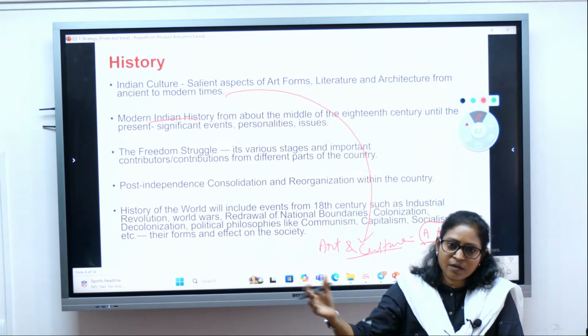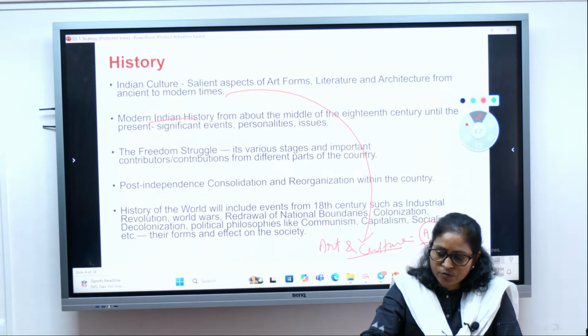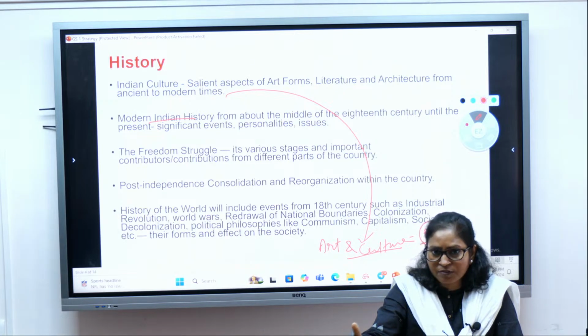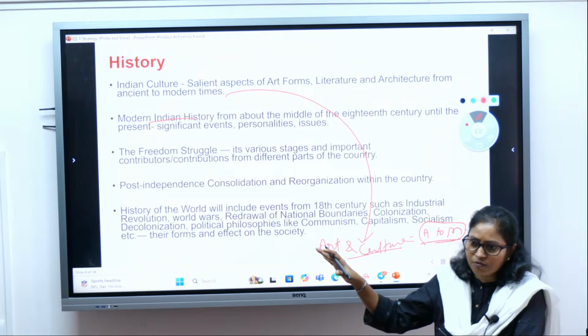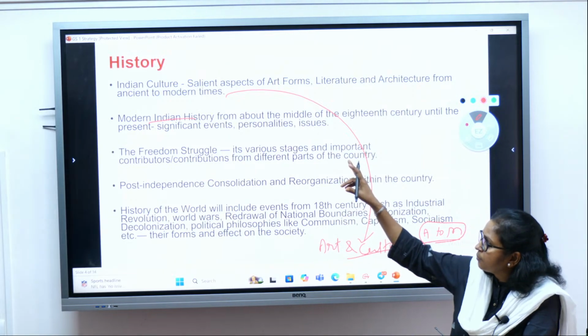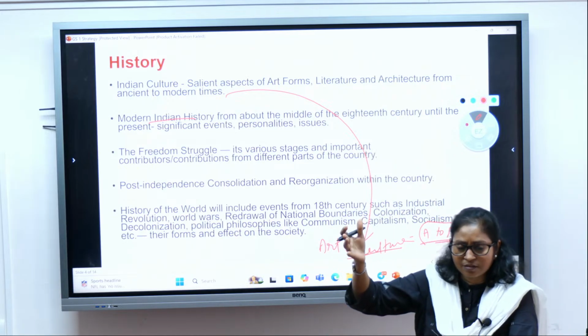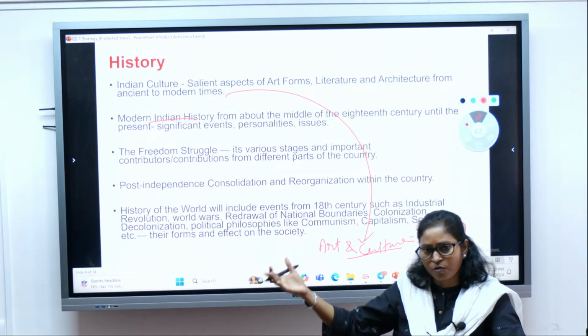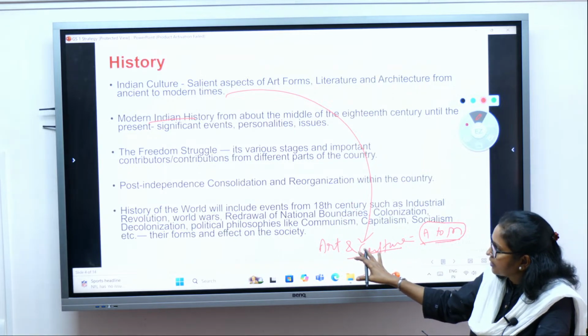Then it could be dance forms, the various classical and folk dances, folk music. Those are the questions which will come in your art and culture, right? Modern theater, literature, from ancient to modern period. So such types of topics will be covered in art and culture.